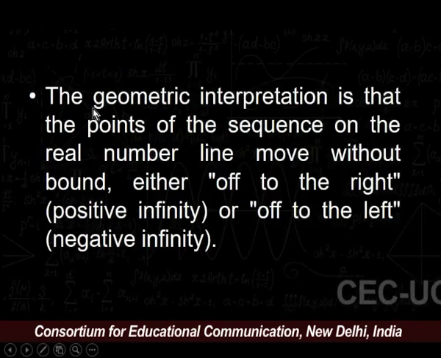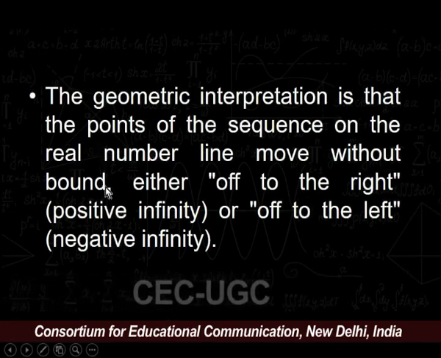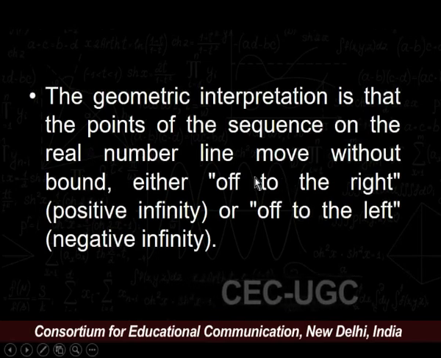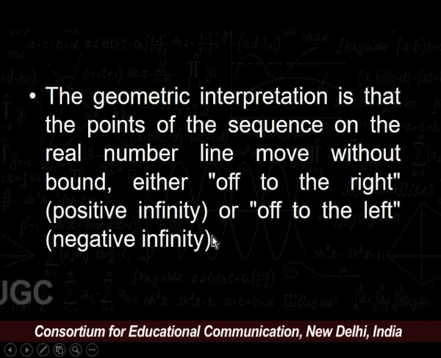The geometric interpretation is that the points of the sequence on the real number line move without bound, either off to the right, positive infinity, or off to the left, negative infinity.